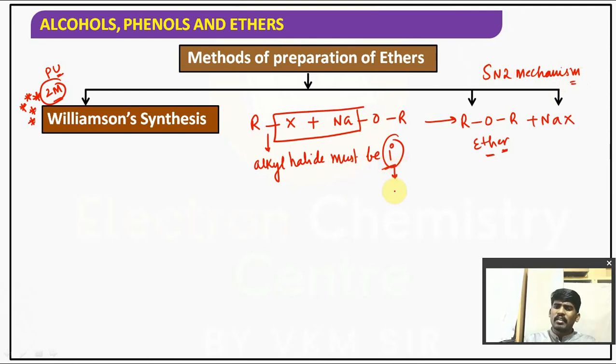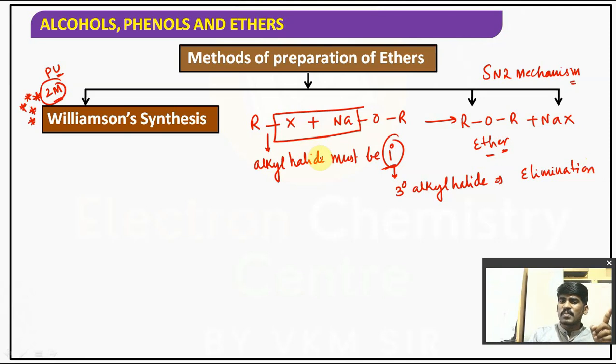Sir, what will happen if it is a tertiary alkyl halide? If it is a tertiary alkyl halide, obviously what will happen? It will preferably undergo elimination. There is always a competition between elimination versus substitution, as you know. So the factors influencing elimination as well as the factors influencing substitution we have discussed in the previous chapter. So when the substrate is a tertiary alkyl halide, it preferably undergoes elimination, and it gives alkene instead of ether. Right? It won't undergo substitution.